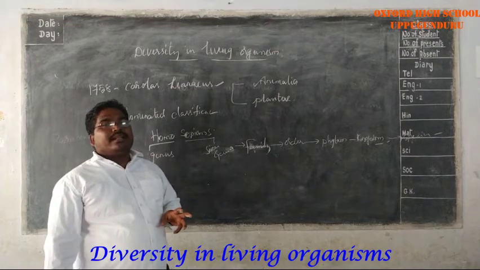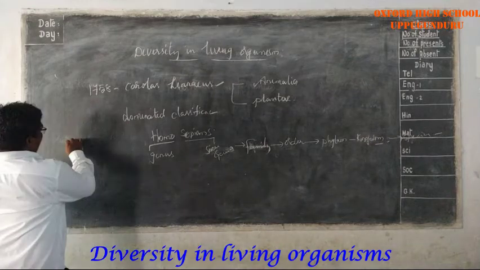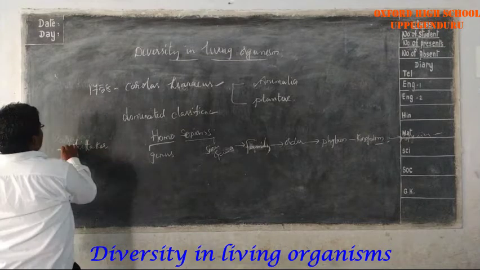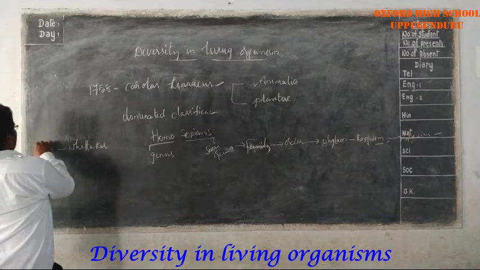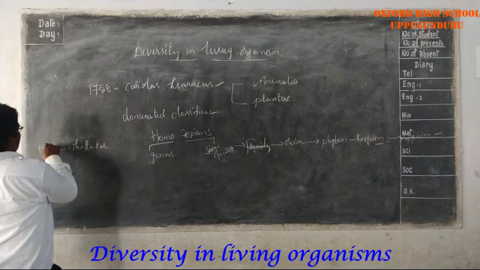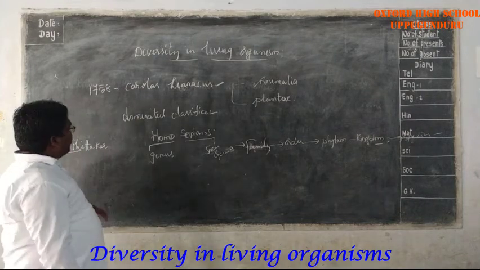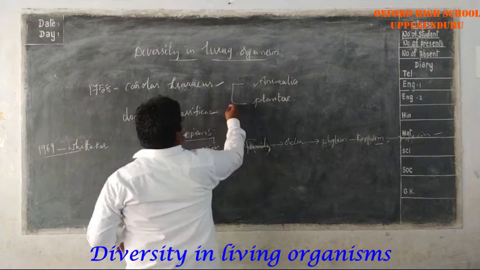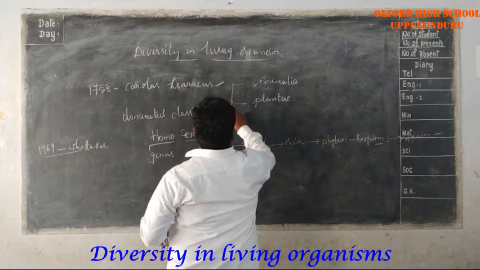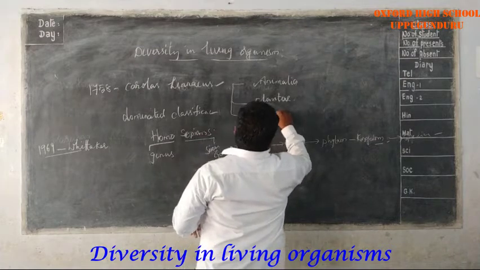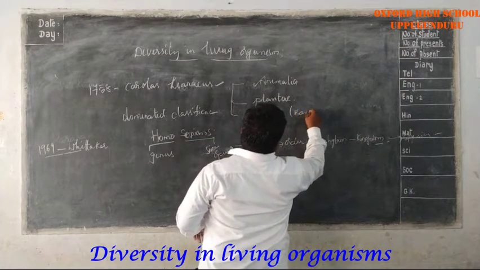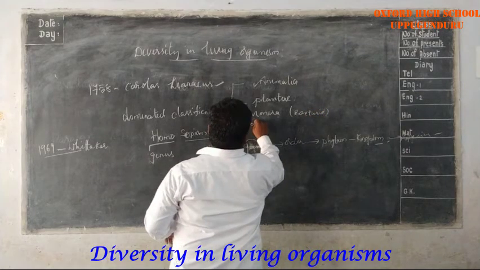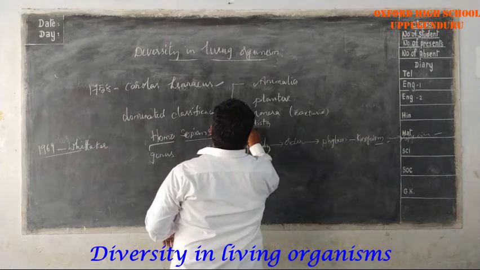The first major breakthrough to this dominated classification came from Whittaker. Who is he? Whittaker, another scientist, in the year 1969. So Whittaker proposed a theory that contains five kingdoms. Along with these two, Monera, Monera means bacteria, Protista, and fungi.